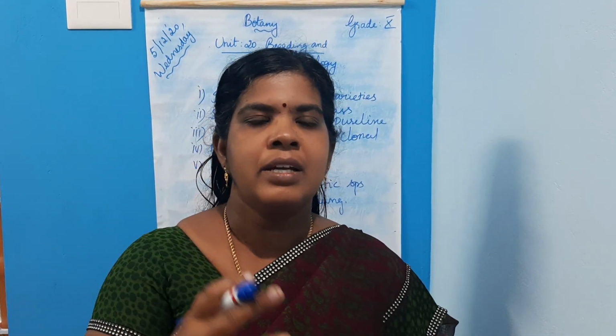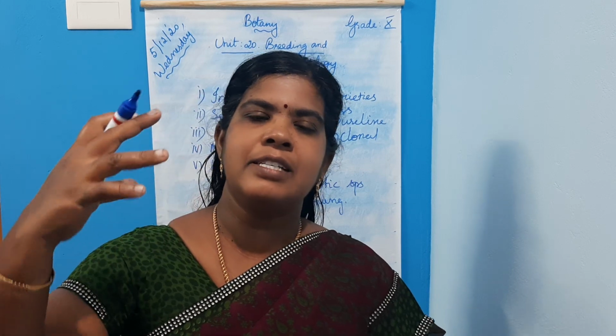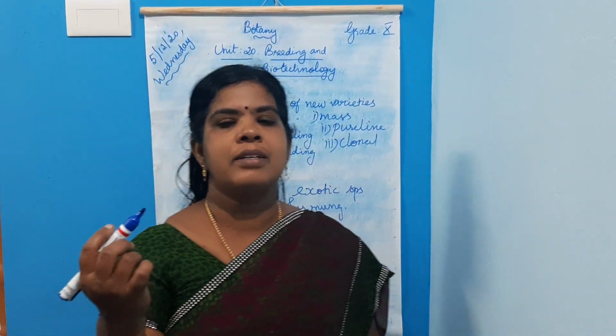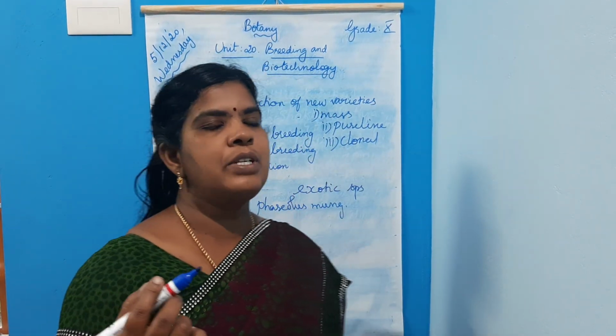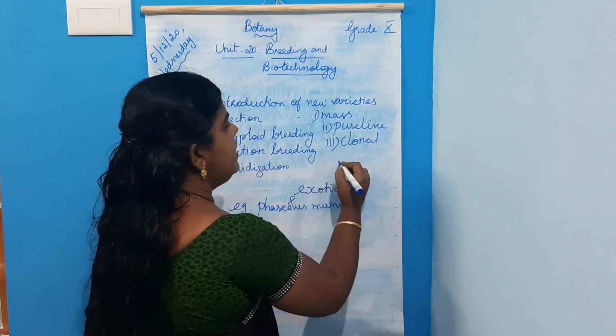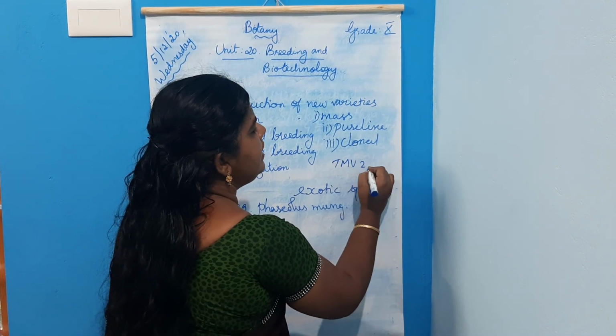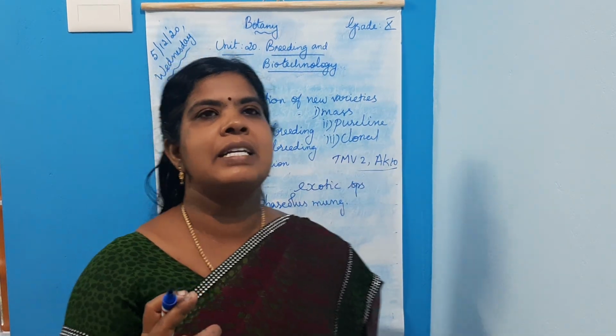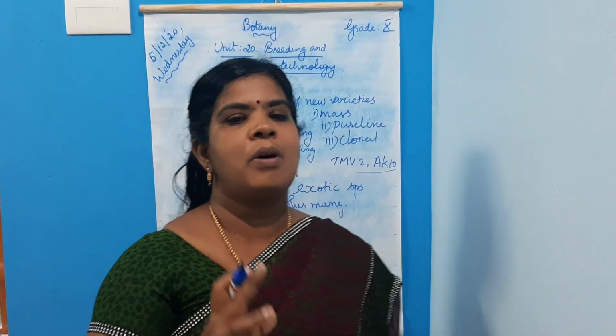At the end, the seeds are multiplied and distributed to the farmers for cultivation. Common examples for mass selection are the groundnut varieties TMV2 and AK10. These improved varieties are obtained through mass selection.